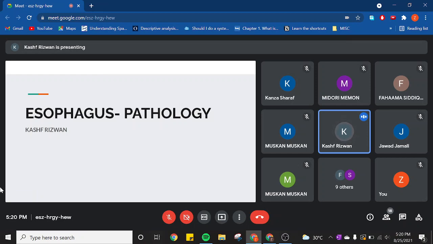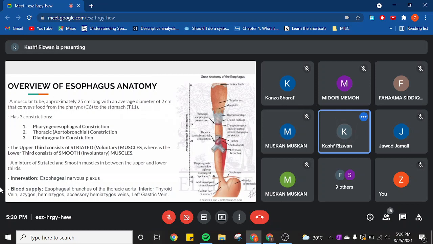Now, before we start the pathology, I just want to quickly, in 2-3 minutes, go over the anatomy and histology. The reason I want to do this is because if you have an idea of what the normal anatomy and histology is, it's very easy to remember stuff which is wrong. So I'll just quickly go through it, not go into a lot of detail. I'll just quickly go through this slide.